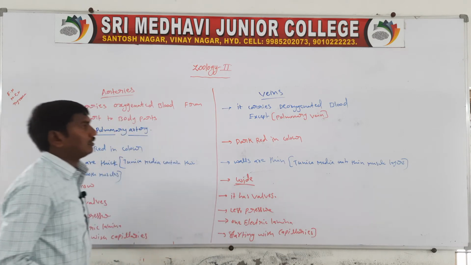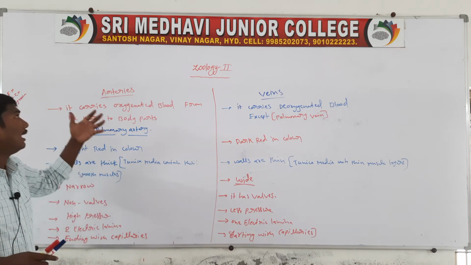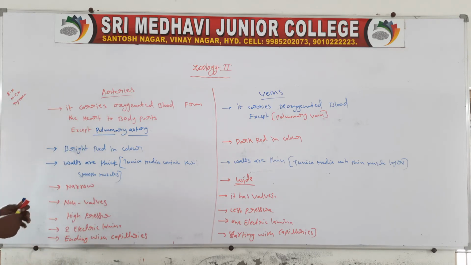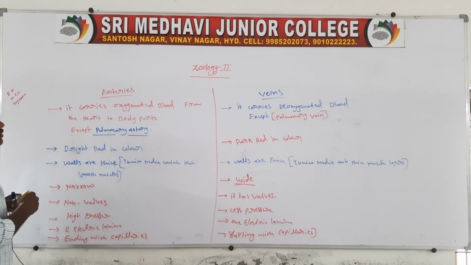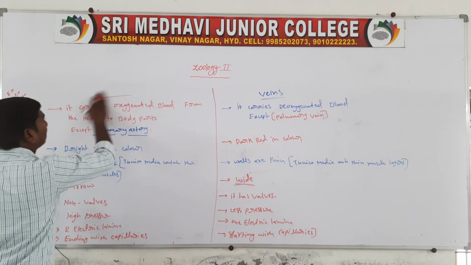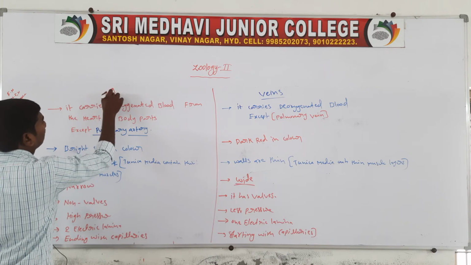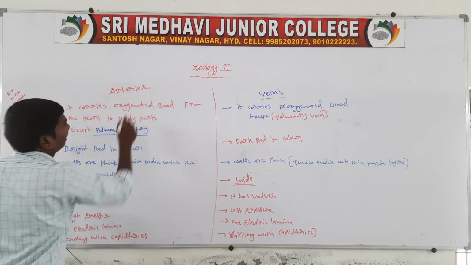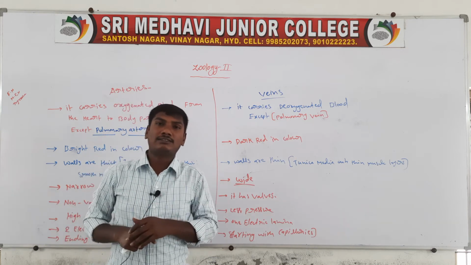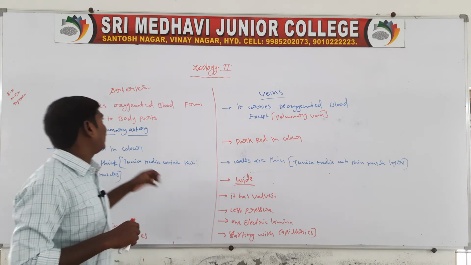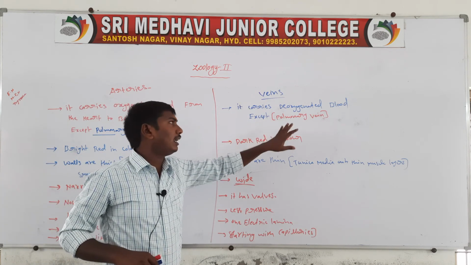So these are the differences between the arteries and veins. Four marks, a very important question. Arteries carry oxygenated blood except the pulmonary artery. Veins carry deoxygenated blood except the pulmonary vein.